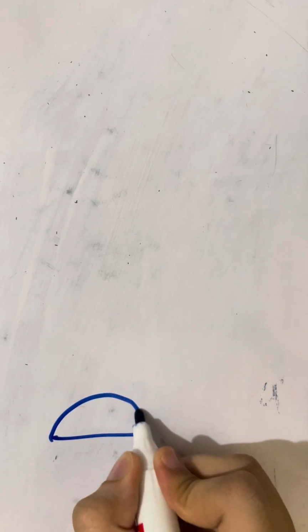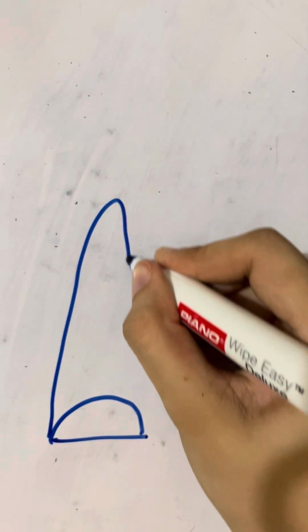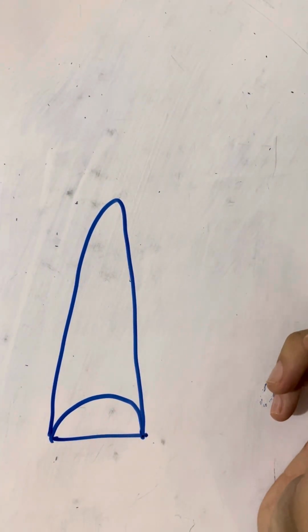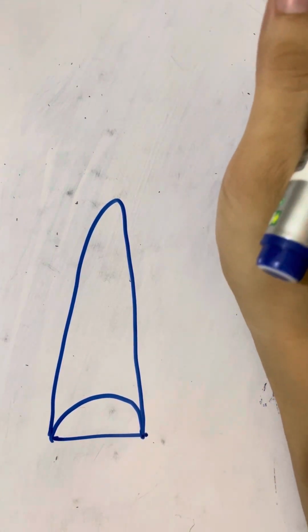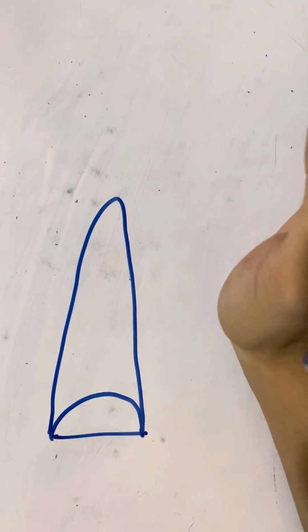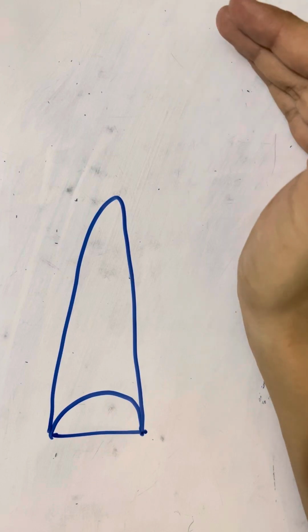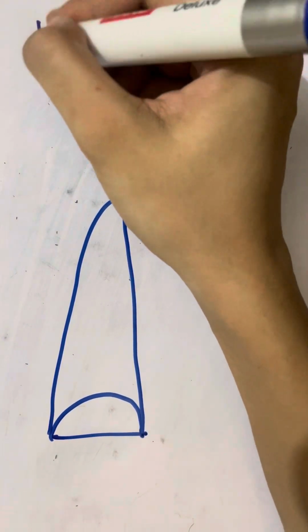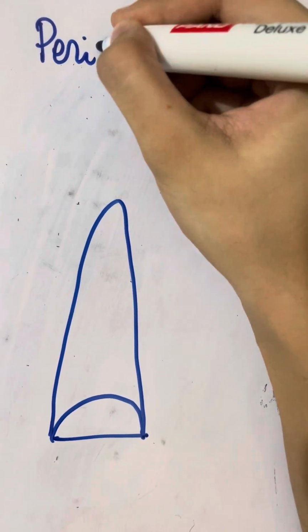So again, we are considering this as our tooth. The first six were the injuries of the hard tissue, and now these are the injuries of periodontal tissue.